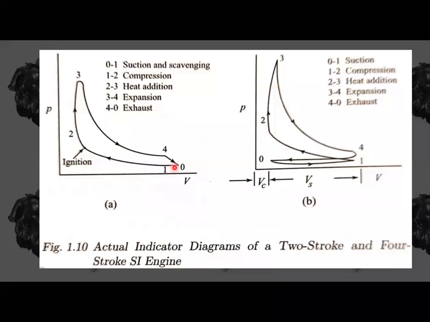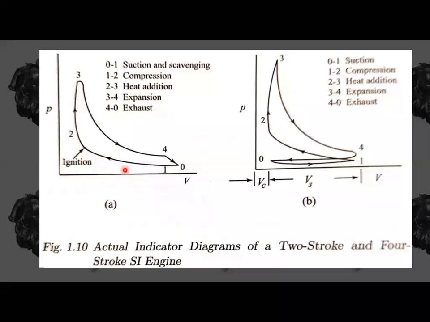In the case of two-stroke engines, 0 to 1 is suction. Why do we have less here? Because this is the suction into the crankcase, which happens for a very short period of time. During the suction stroke only it happens in the two-stroke engine, and there is not much time available for suction. So that's why we have shown the suction process from 0 to 1 like this, and 1 to 2 is